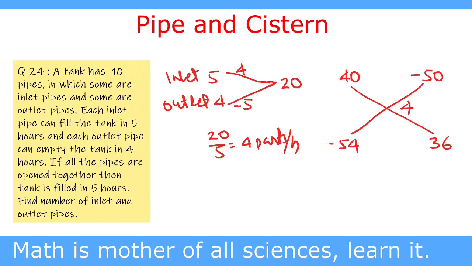Here 54 and 36 have the ratio 6:4, as 9 divides 54 for 6 times and 9 divides 36 for 4 times. So this gives 6:4. It means that inlet pipes are 6 and outlet pipes are 4, as 6 plus 4 equal to 10, which matches our number of pipes. So we reach the answer like this, that there are 6 inlet pipes and 4 outlet pipes.